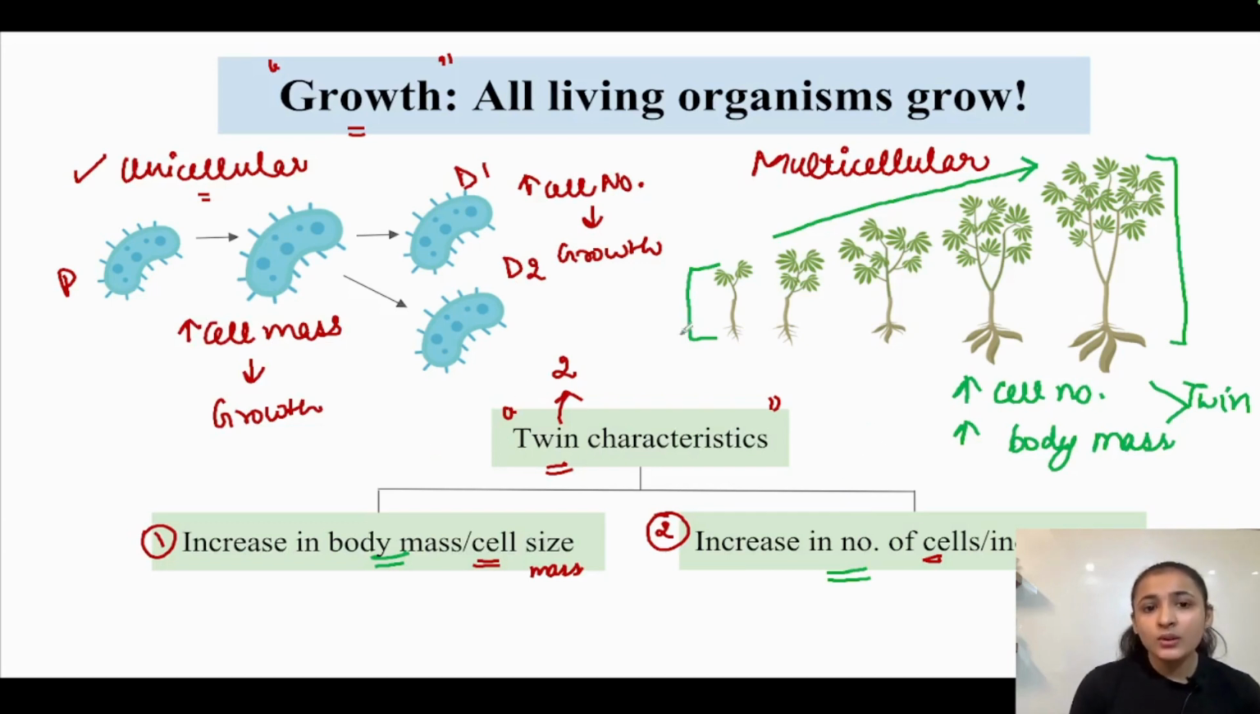Okay, so both unicellular and multicellular organisms are showing growth in such a way, and these are known as the twin characteristics of growth. These are increase in body mass or cell size, and the second is increase in the number of cells or in the number of individuals.